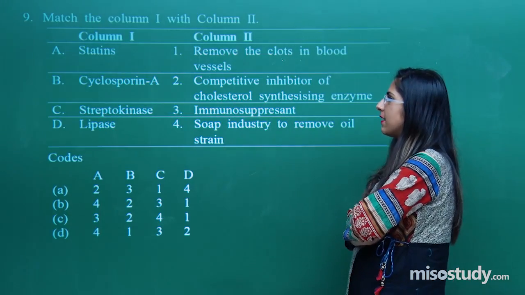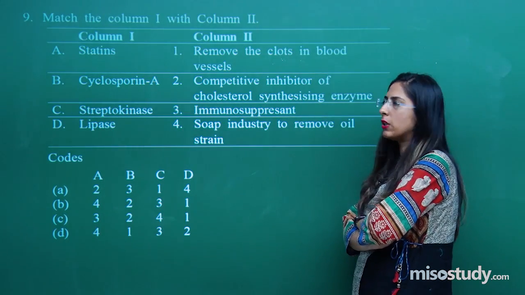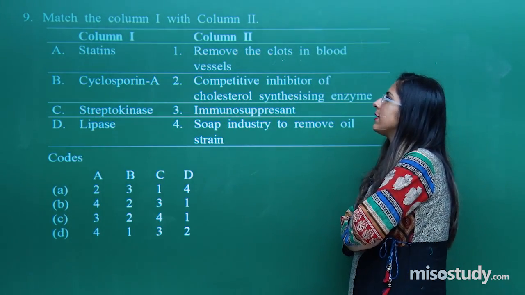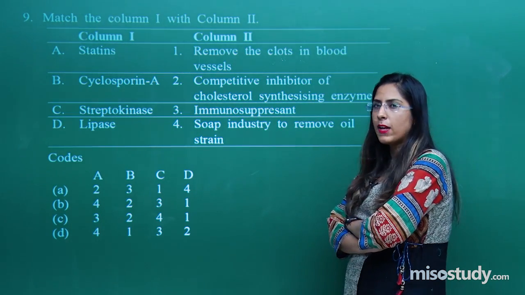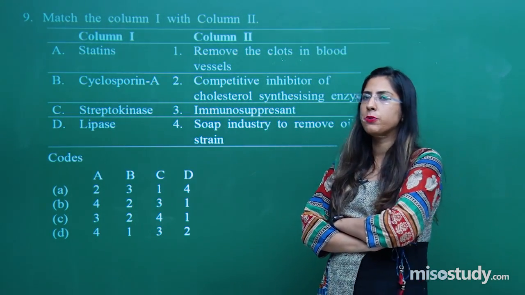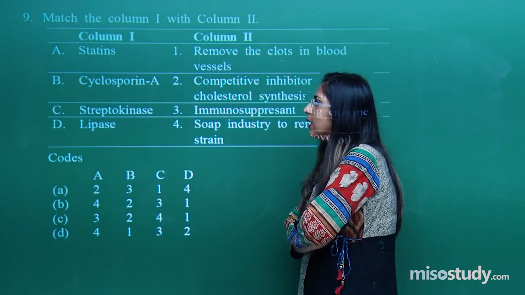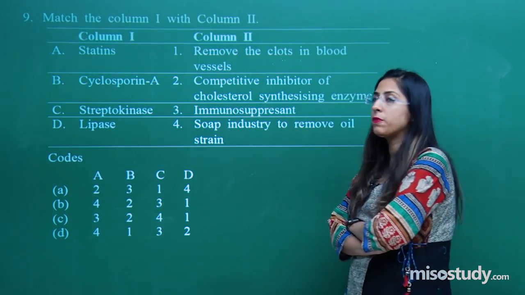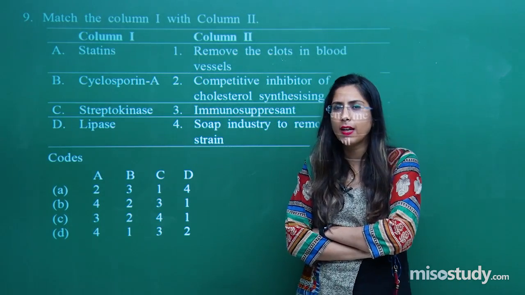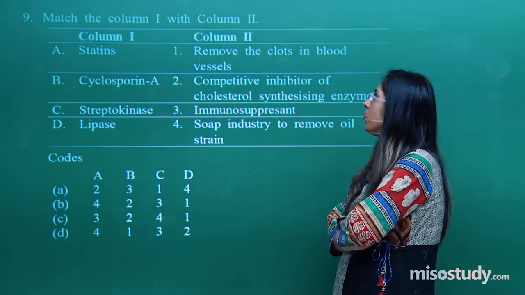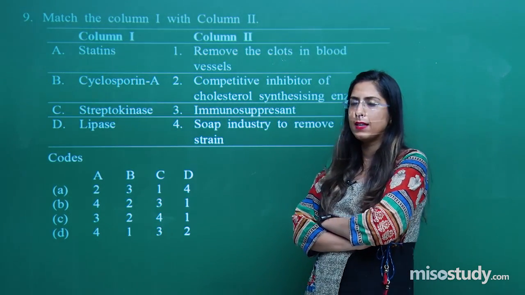Let's match these lines in column 2 with column 1. First, it is written, remove the clots in the blood vessel. When I was discussing this chapter, and talking about enzyme production by microbes, I gave you one example which helps in removal of clots in the blood vessels.